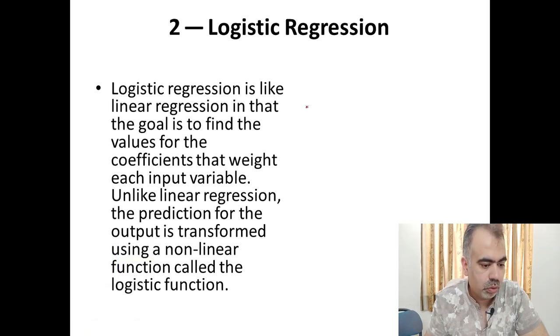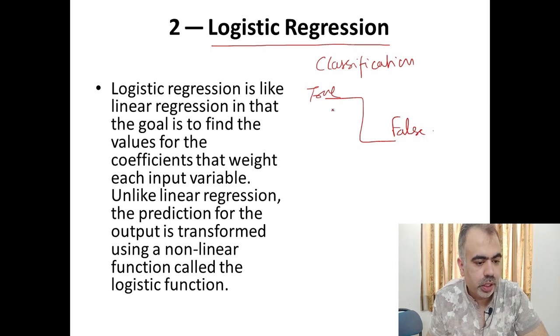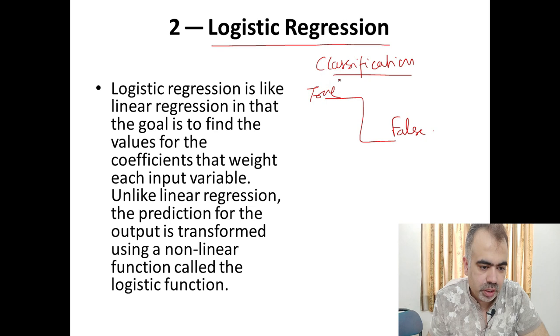I think you all know this function. First of all, the very important thing you have to learn about logistic regression is that it is a classification algorithm. Classification means it is generally used to classify two objects, like true and false. If you want to segregate true from false, or two items, like whether somebody has cancer or not, that is what we call classification. In classification, this is the first, very basic and very important algorithm which is used. So hope you understand logistic regression.